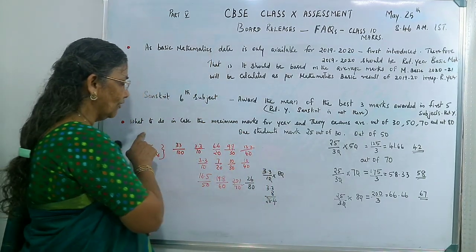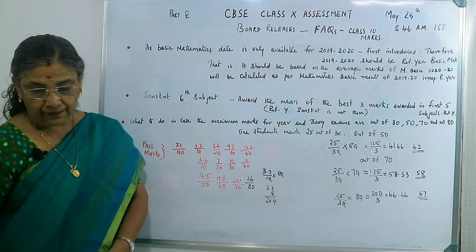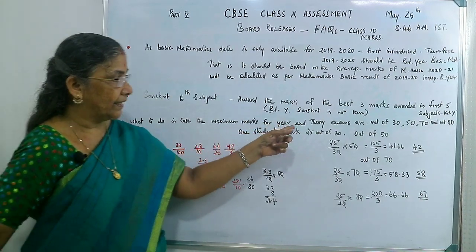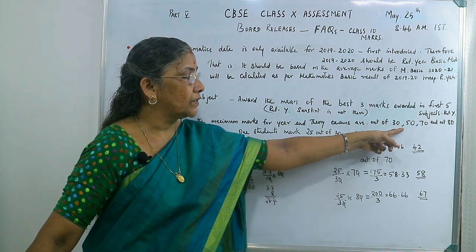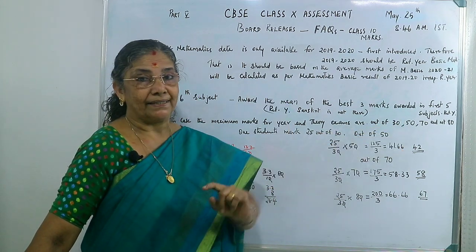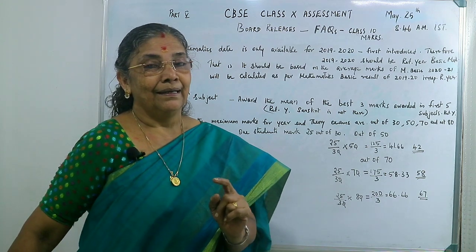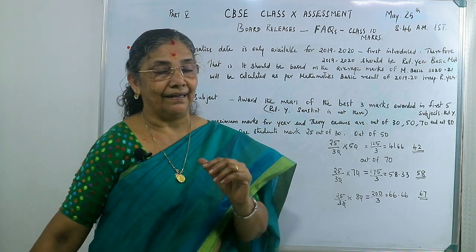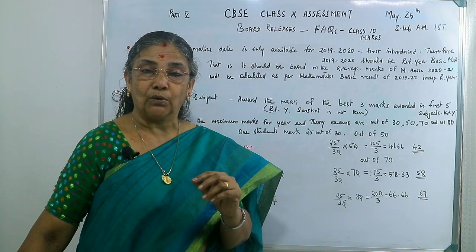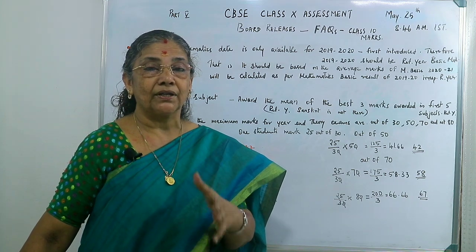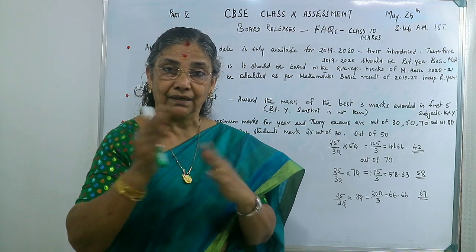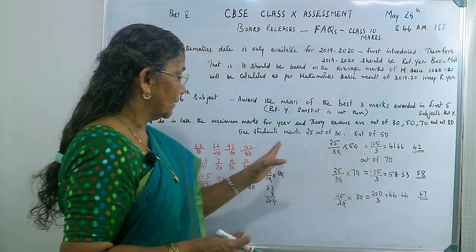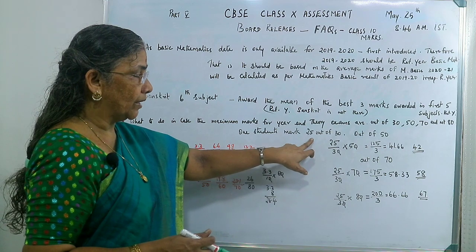Then, what to do in case the maximum marks for the year-end theory exams are out of 30 or out of 50, and not 80? If the year-end examination is not taken out of 80, what do you have to do? Suppose it was taken out of 30; how should the 30 marks be converted into 80? An example is given: one student's mark is 25 out of 30.